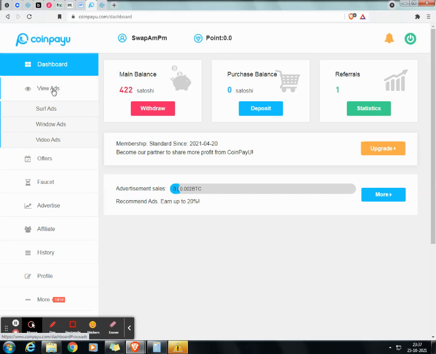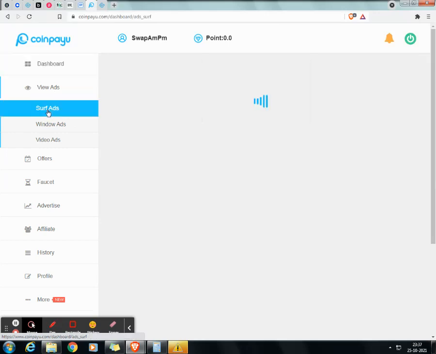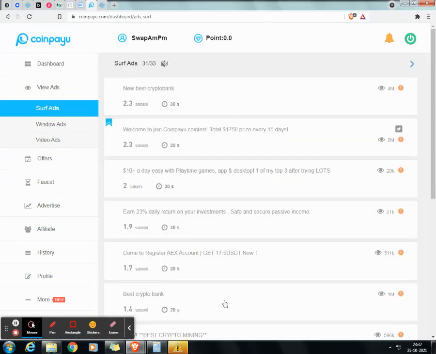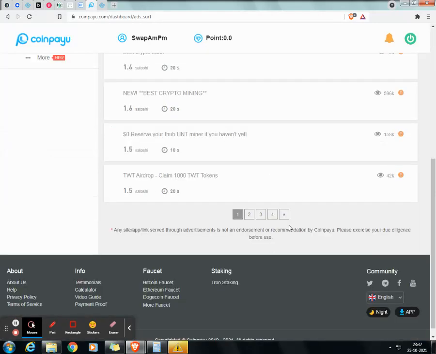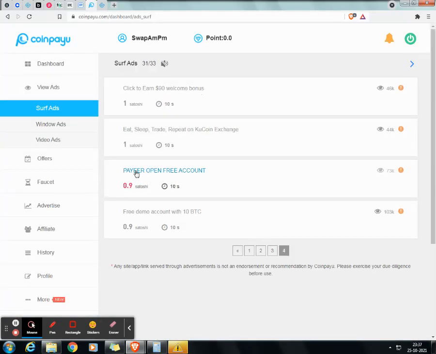You just need to click here on view ads, surf ads, and then you just need to click the ads. Already I've clicked on 31 ads, so the remaining two ads are here. You can see this is one of the ads, and 0.9 Satoshis are credited if I click here, and it takes only 10 seconds.